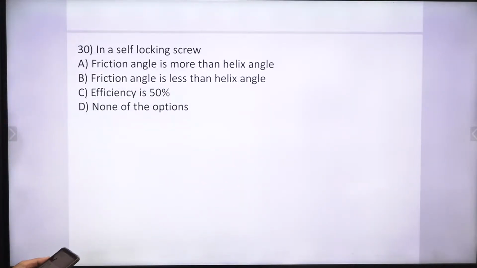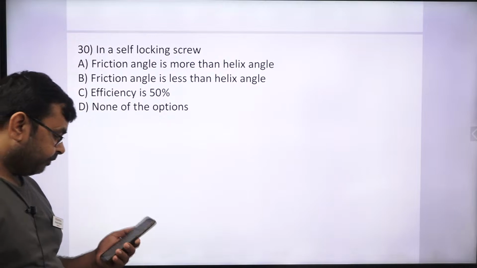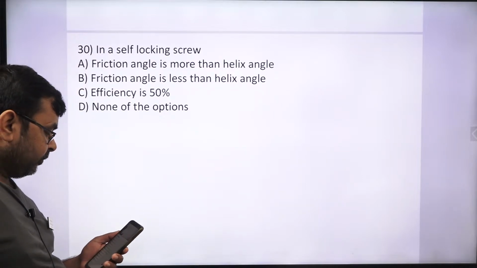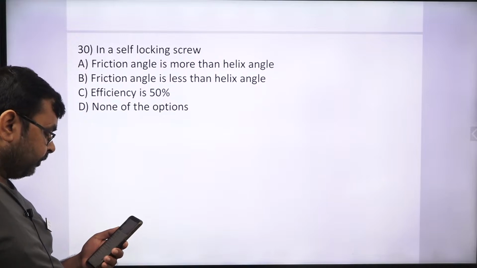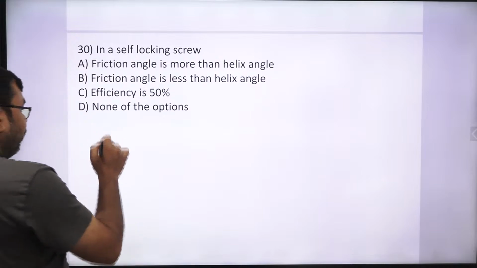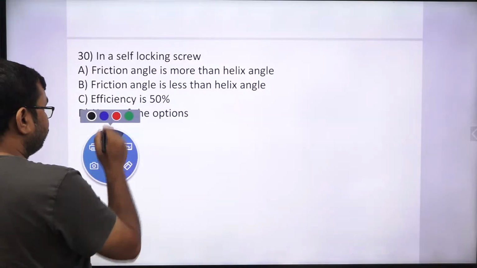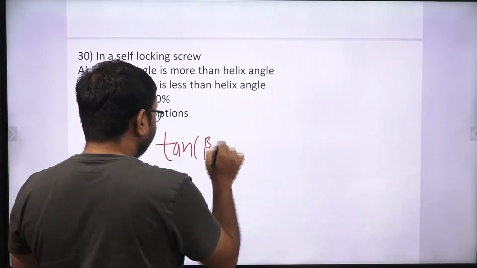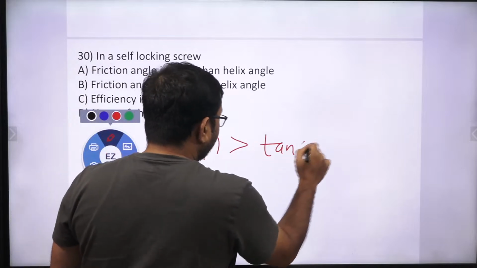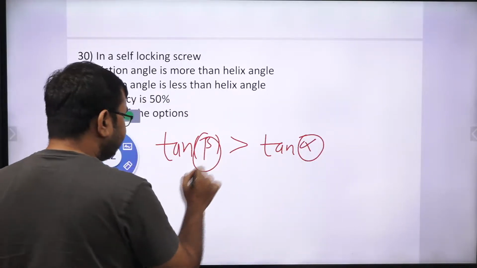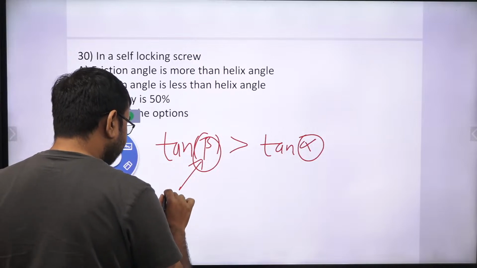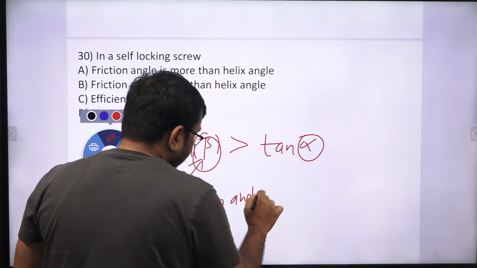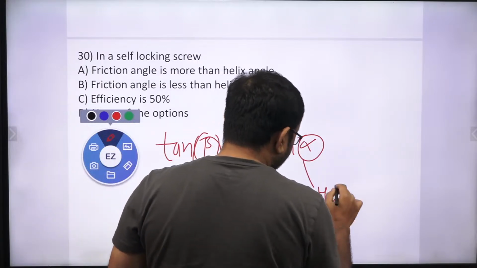Okay, what about this? In a self-locking screw, which one is the right option? For a self-locking screw, tan beta must be greater than tan alpha, where beta is the friction angle and alpha is the helix angle.